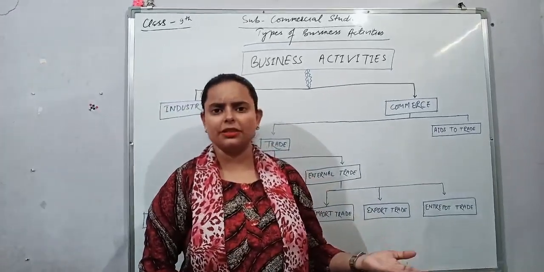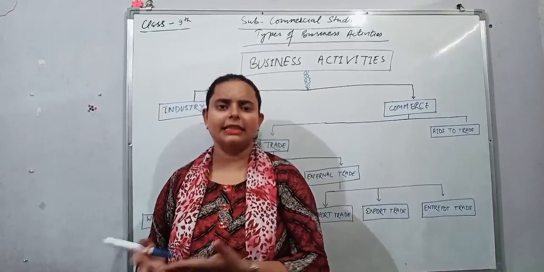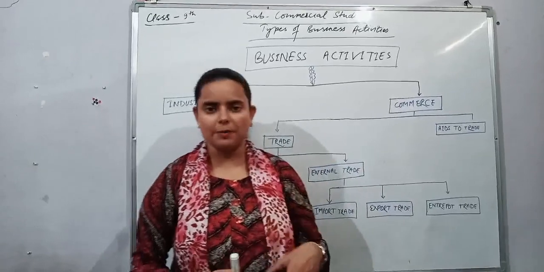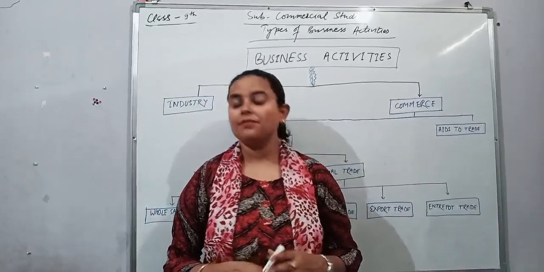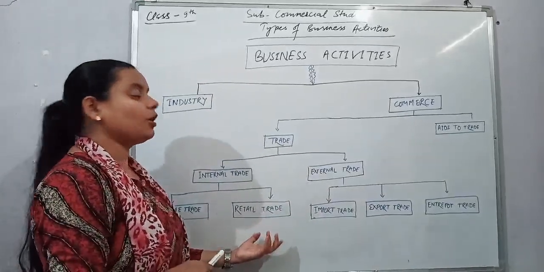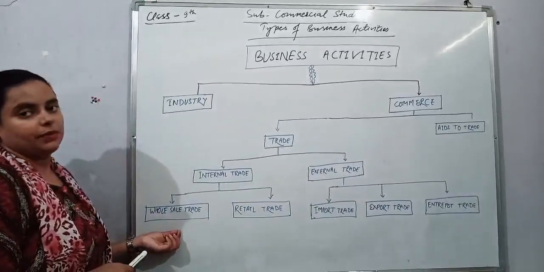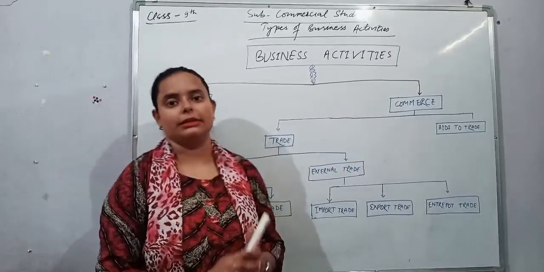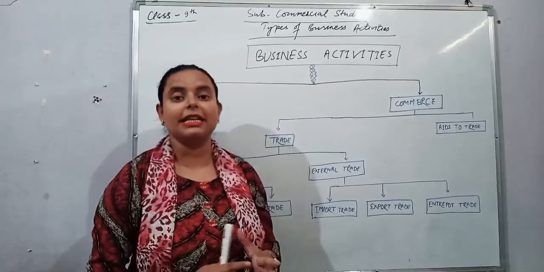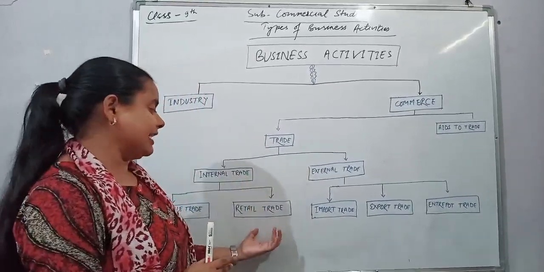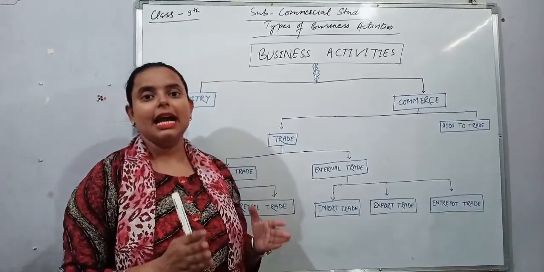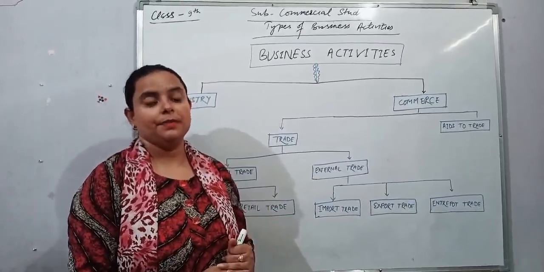The small shops in your streets, in your locality, in your building downstairs, near your house, in a village. These small shops are known as retail trade. What is retail trade? They purchase the goods or commodities from wholesale trade, and they purchase in smaller quantity. Wholesale trade purchases the goods from the manufacturer in bulk quantity, and retail trade purchases the goods from the wholesaler in smaller and limited quantity.